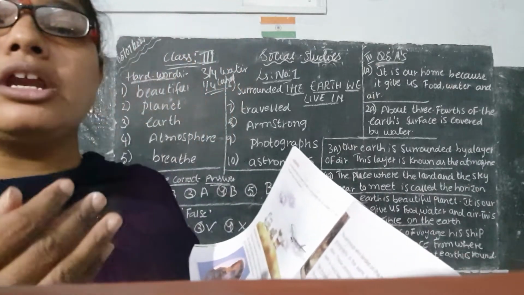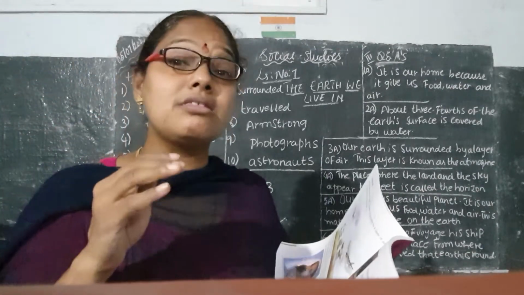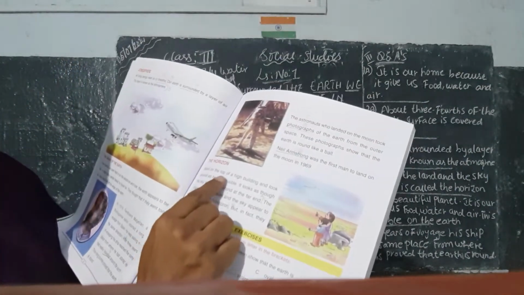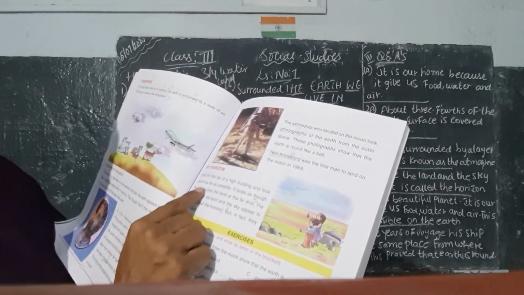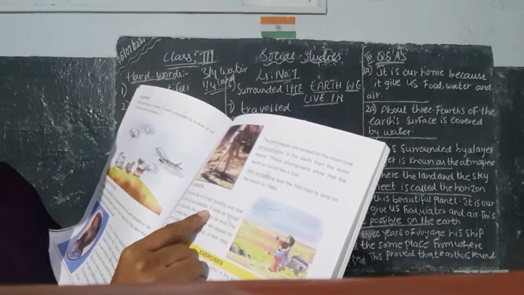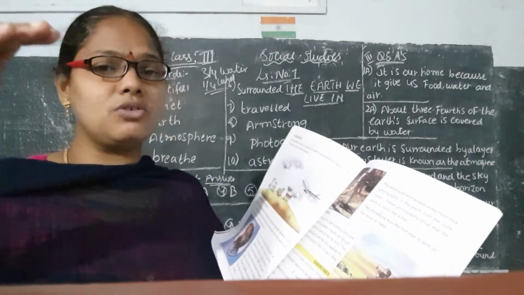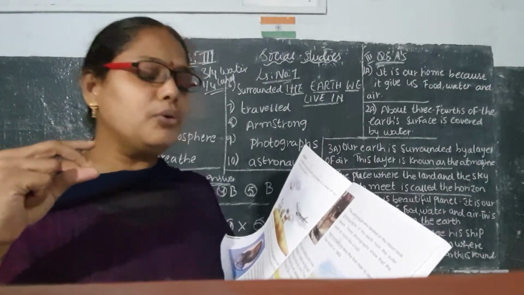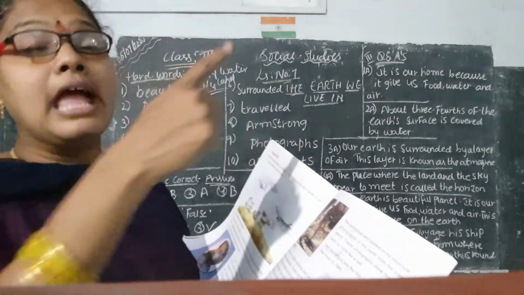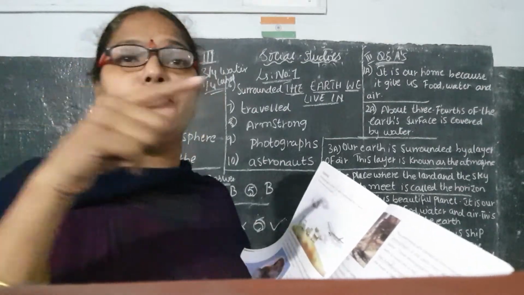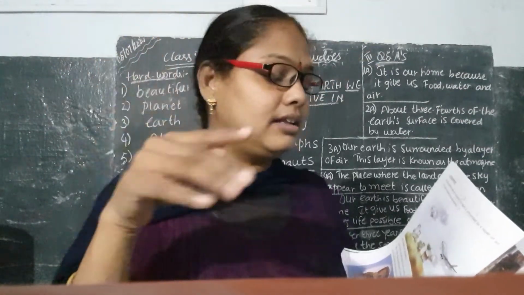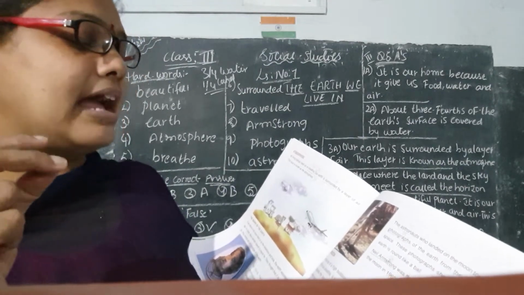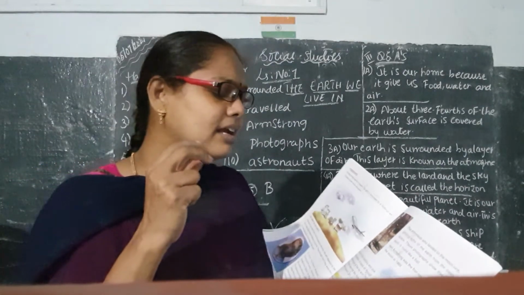Now we are going to read about actually what is the horizon. What is the horizon? Now we will see, children. The horizon: Stand on the top of a high building and look around as far as possible. What are they telling? We are having big buildings, so children, if you are having buildings, you go up and what you have to do? You have to go to the top of the high building and look around as far as possible. You have to look this direction, that direction. You look. It looks as though the sky touches the land at the far end. How does it look to you?